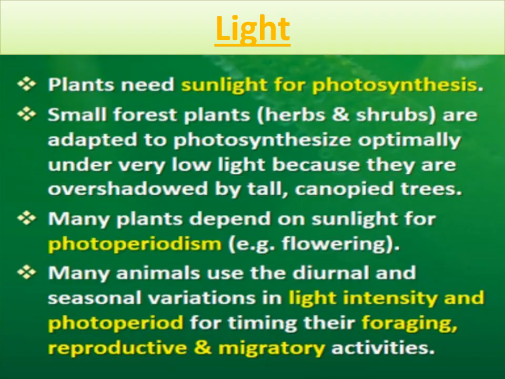That's why they are adapted to photosynthesize maximally in that low quantity of light, right? That's why the quantity of light is very important for the growth of plants.